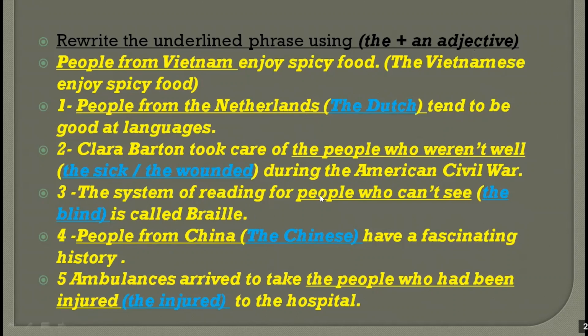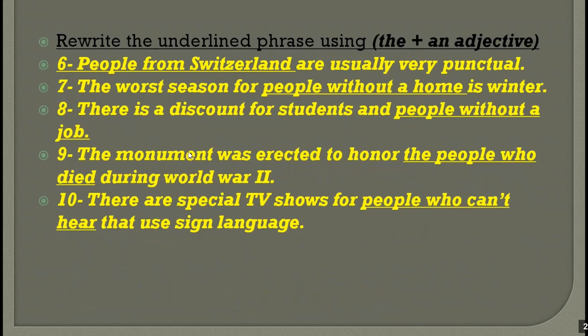The system of reading for people who cannot see, the system of reading for the blind, is called Braille. People from China, the Chinese, have a fascinating history. Ambulances arrived to take the people who had been injured, the injured, to the hospital right away. Let's do the same exercise one more time. Do the same thing. People from Switzerland, people without a home, people without a job, people who died, people who cannot hear. Take your time.